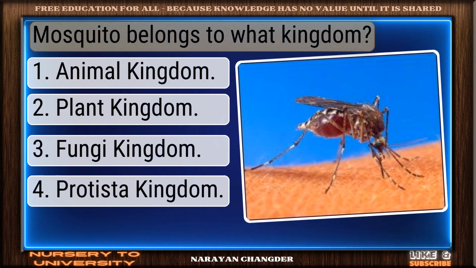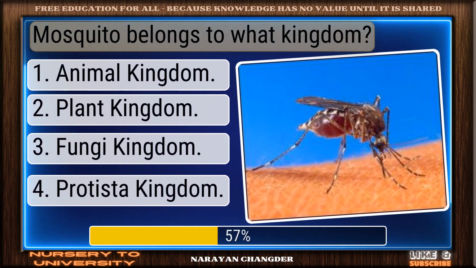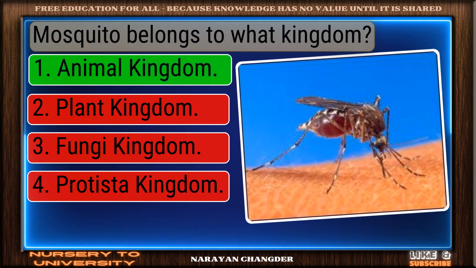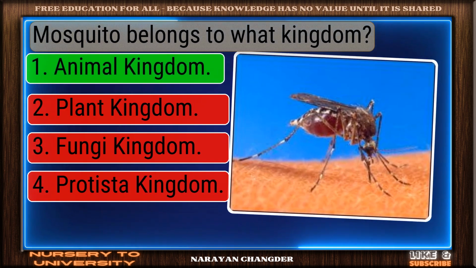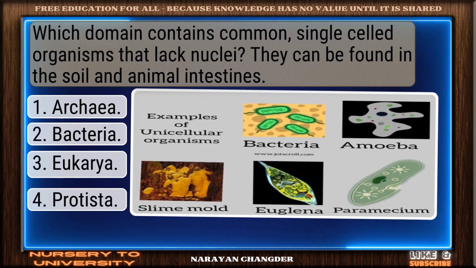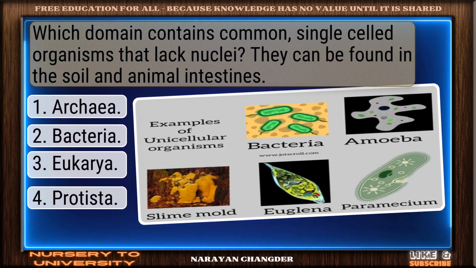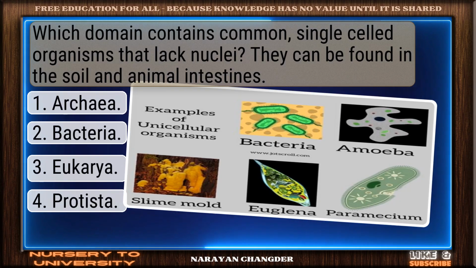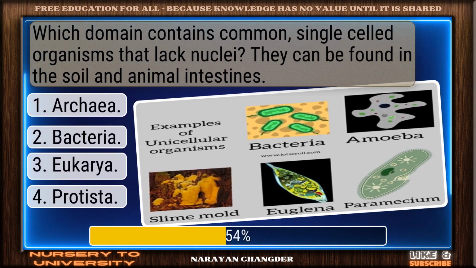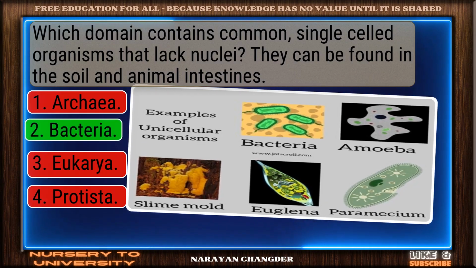Question number 32. Mosquito belongs to what kingdom? Smart pick. Animal kingdom is the correct choice. Question number 33. Which domain contains common, single-celled organisms that lack nuclei? They can be found in the soil and animal intestines. Perfect. Bacteria is the correct choice.